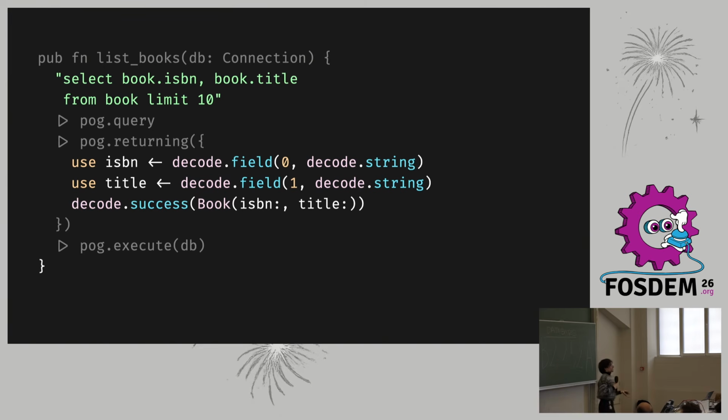And this might look totally reasonable, as long as we don't start writing more than just the simplest of queries. Because of course, then requirements change. Maybe we need to fetch more data. Maybe someone comes and does a refactoring. They switch columns around in our select query. Well, that might look silly, but I guarantee you, if something can happen, it will happen sooner or later. And then now we have some really hard to find bugs, because the decoder we've written, saying that the first column is the ISBN and the second is the title, is no longer right.